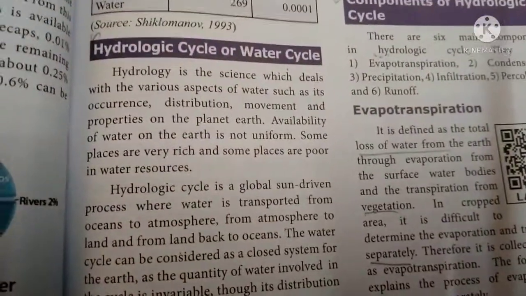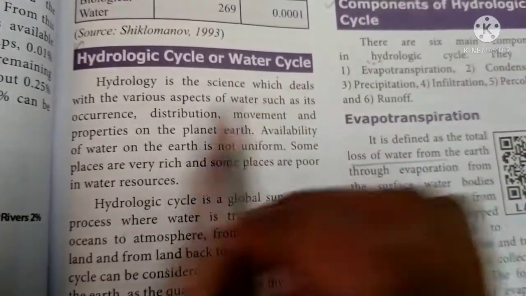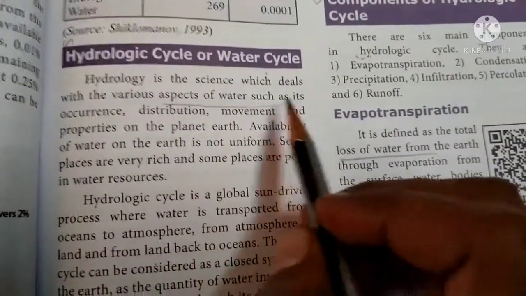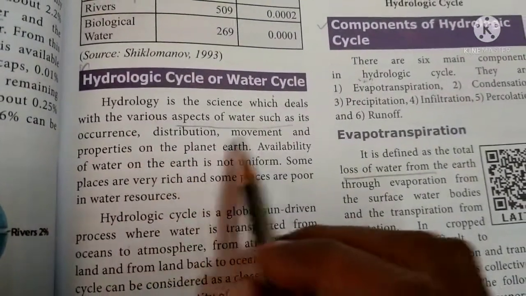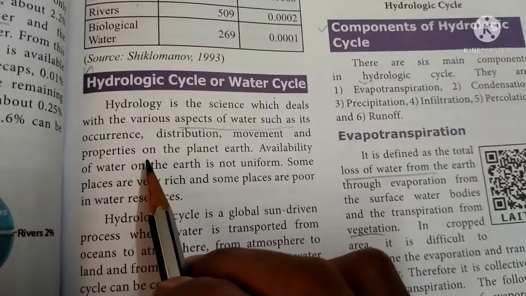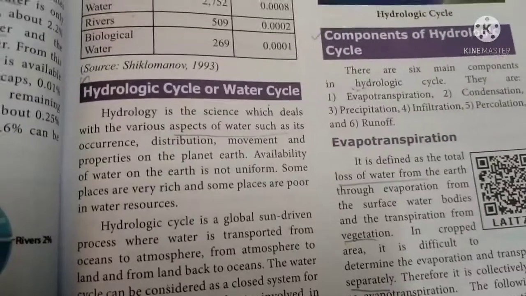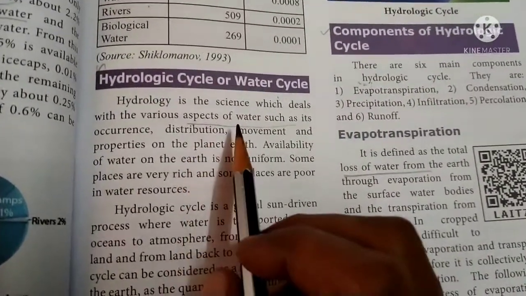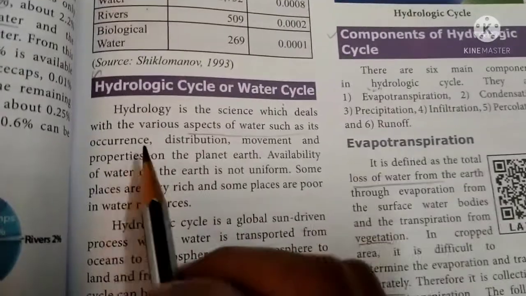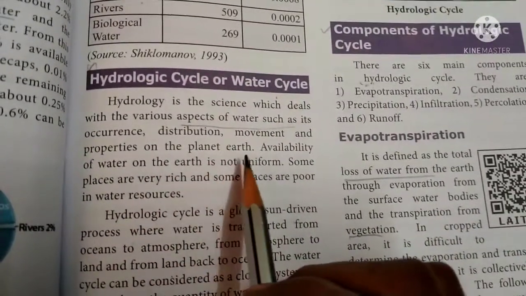Next is the hydrologic cycle or water cycle. Hydrology is the science which deals with the various aspects of water, such as its occurrence and distribution, movement, and properties on the planet earth.